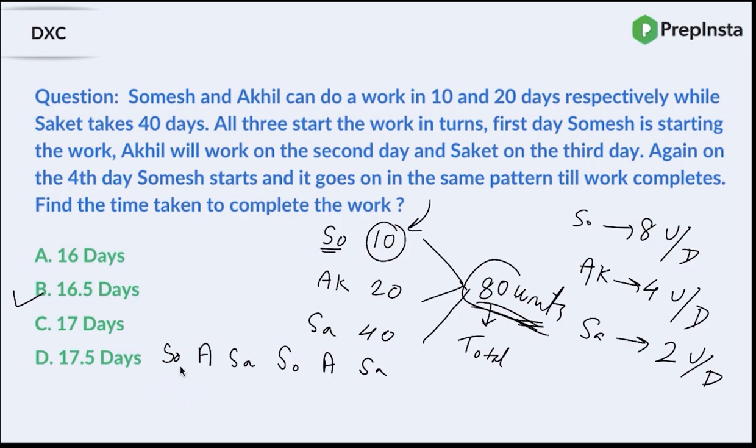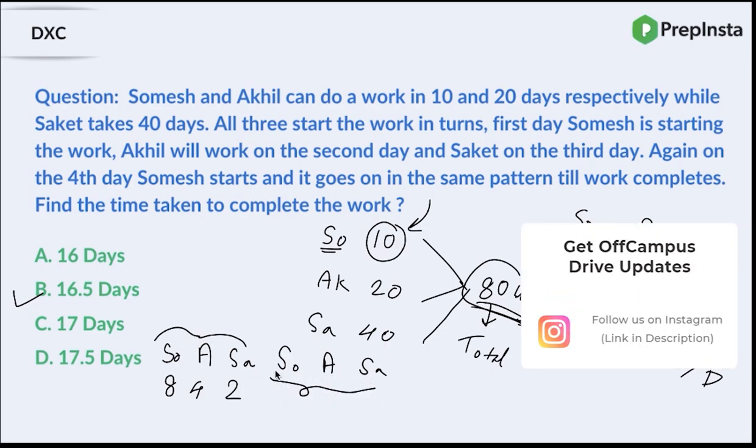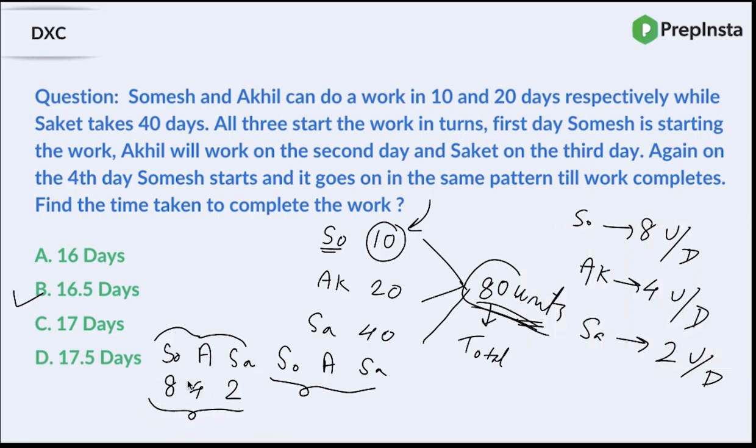First day who will work? Somesh will work. How much work will he complete? 8 units the first day. Second day only Akhil will work, so he'll complete 4 units of work. Third day Saket will work, so he'll complete 2 units of work. So this is one cycle, wherein Somesh, Akhil and Saket have worked, and then the second cycle will start.